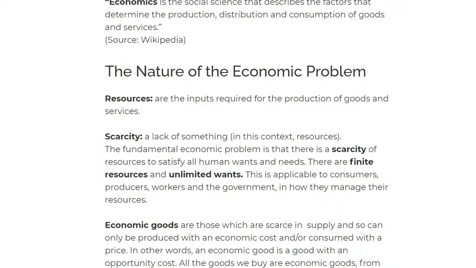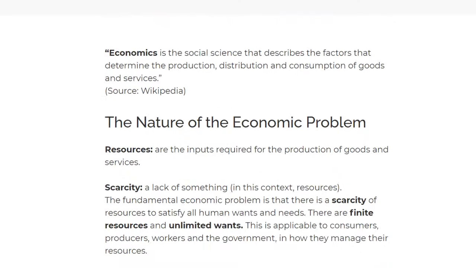So we're going to start with defining what is economics, and this should be one of the easiest questions. Rarely do you get this asked, but sometimes in the multiple choice questions you do get this asked. So economics, what is economics? Economics is a social science that describes the factors that determine the production, distribution, and consumption of goods and services. The source is Wikipedia, and it's also the definition that you can use in IGCSE and get it correct.